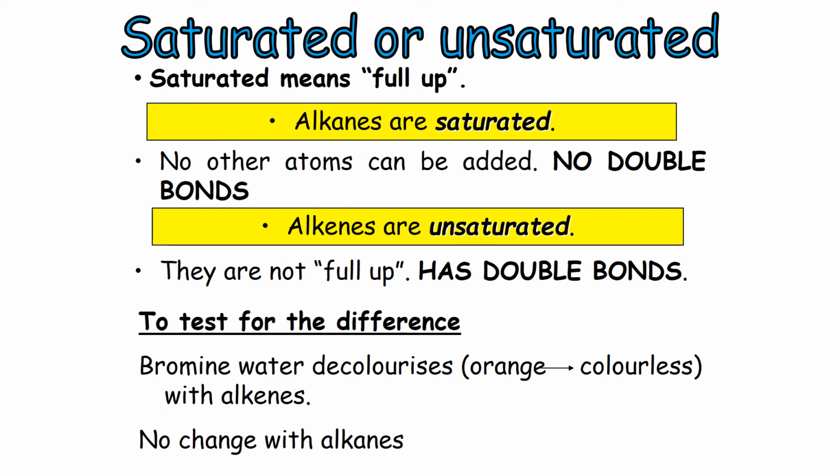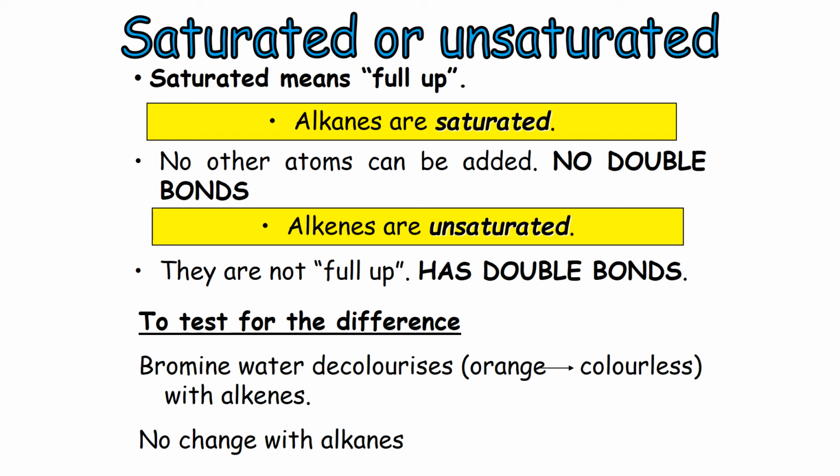Okay, so time for some more keywords. There is saturated and unsaturated. So saturated means full up. There can be nothing more taken in. So alkanes are described as saturated because no other atoms can be added. Basically, it means there's no double bonds. Alkenes are unsaturated. They are not full up. And this is because they have double bonds. Double bonds can break open, leaving a single bond between the two carbon atoms, but then each carbon can then take on another hydrogen.